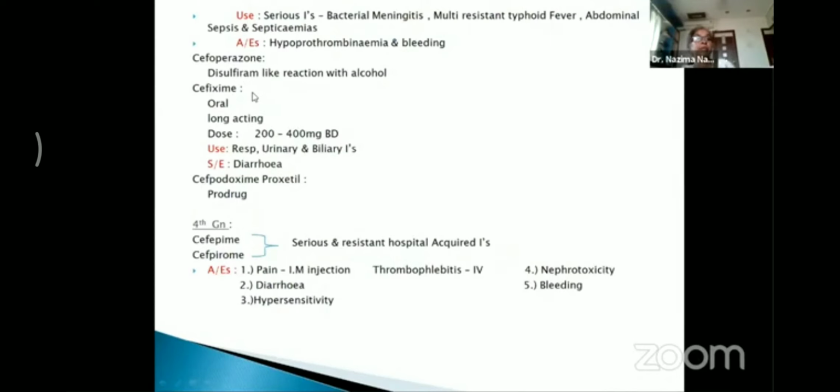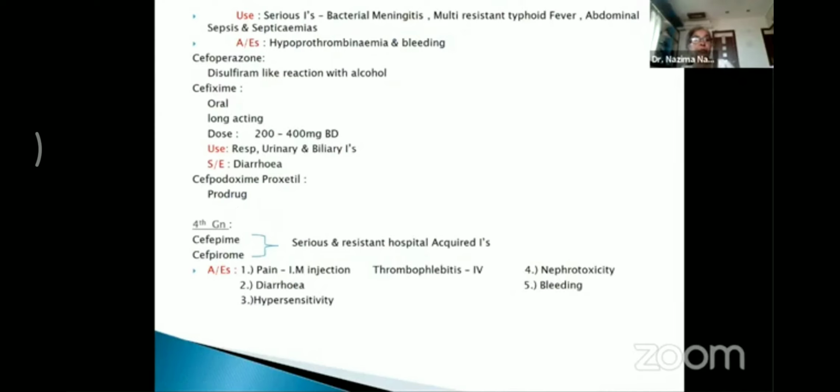Then coming to cefixime, which is an oral drug. This drug is long-acting. The dosage is 200 to 400 milligrams BD, or twice a day, and it is used in multiple infections like respiratory tract infections, urinary tract infections, and biliary tract infections. So uses are multiple with this drug. As a side effect, it causes diarrhea, which is very common with cefixime. Then coming to cefpodoxime proxetil, this drug is a prodrug, which is converted to cefpodoxime to become active.